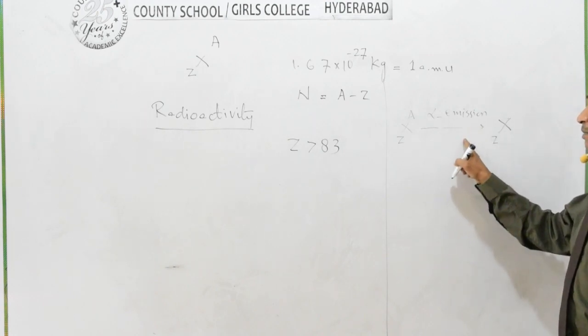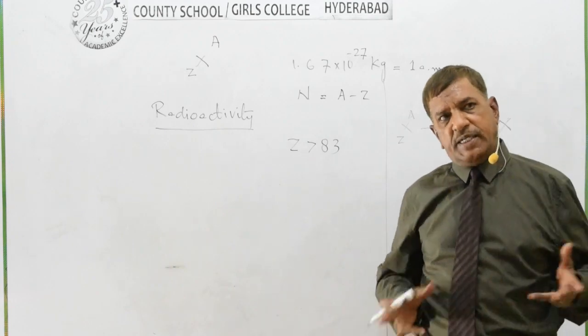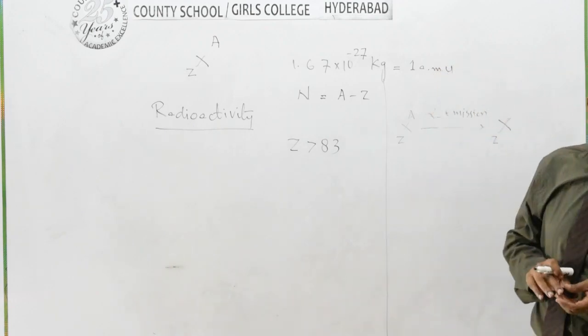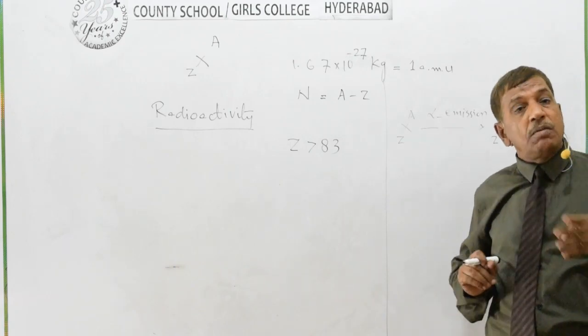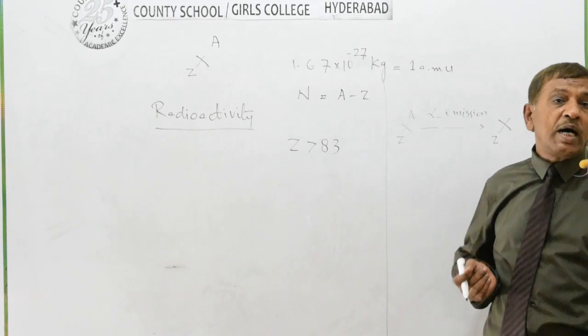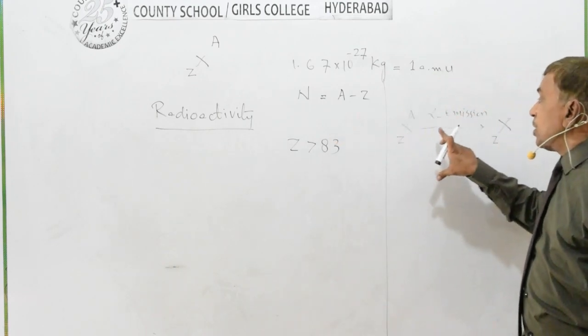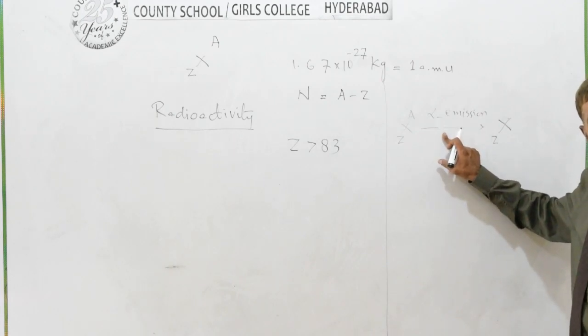Here we see that alpha emission means the emission of such particles which have mass number 4 and charge number 2. The nuclei which have mass number 4 and charge number 2 are emitting from the nuclei. So this decay, this disintegration is known as alpha emission.